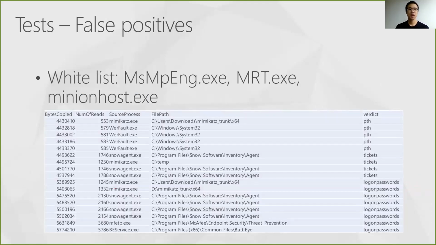In order to evaluate how well our detector was able to distinguish between a malicious and a benign read event, we let it run on another 40 million read sessions that we collected over different machines running MDATP. After whitelisting 3 well-known benign software, our model raised only 17 alerts, among which 3 Mimikatz instances were found, which yields a false positive rate with an order of magnitude of 10 to the minus 6. This is an acceptable false positive rate for MDATP to be shipped in production, as MDATP has other ways of filtering out those false positives, in particular by combining signals coming from other detectors.